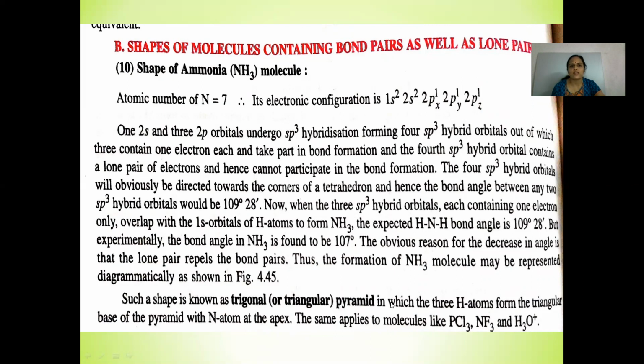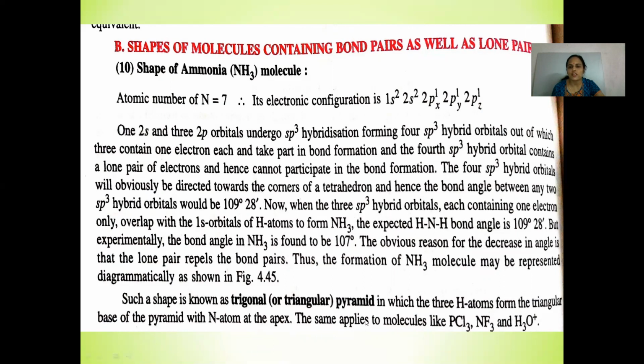One 2s and three 2p orbitals undergo sp3 hybridization, forming four sp3 hybrid orbitals, out of which three contain one electron each and they take part in the bond formation. And the fourth sp3 hybrid orbital contains a lone pair of electrons and hence cannot participate in the bond formation.